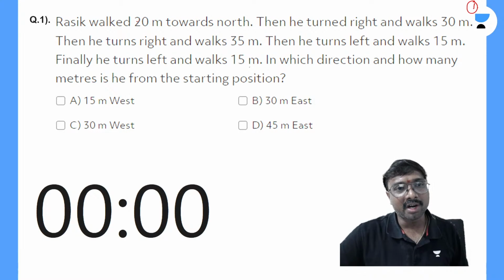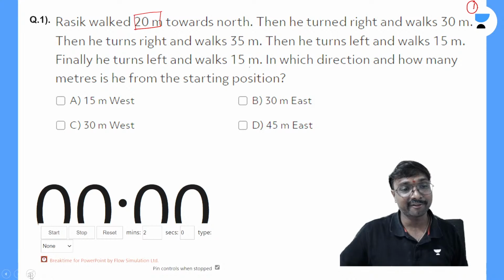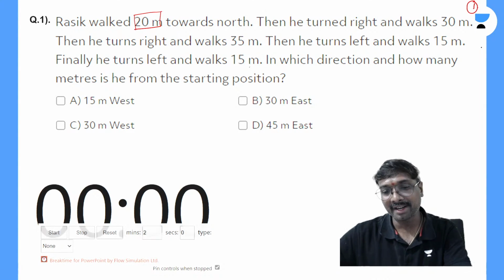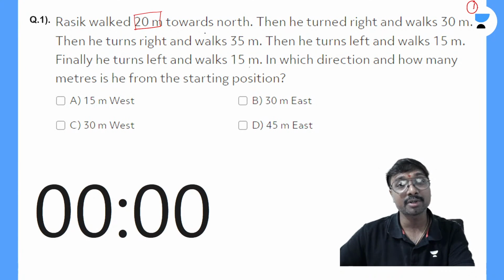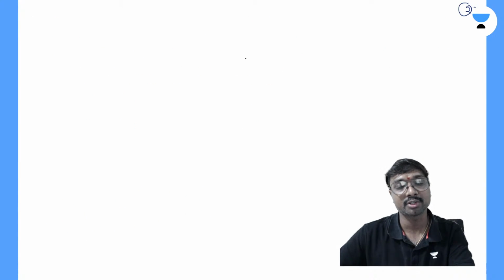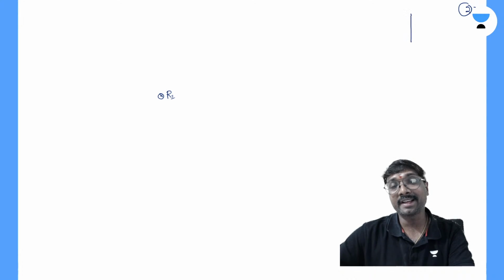So Rasik walked 20 meters towards which direction? North, right? That fellow Rasik walked 20 meters towards north. Let us say that fellow is at this place, the first position. So what are the directions you have?